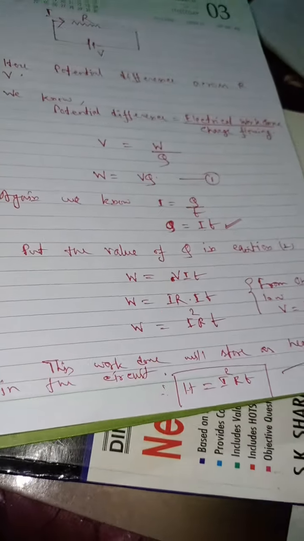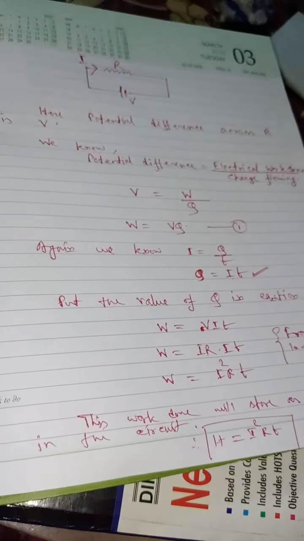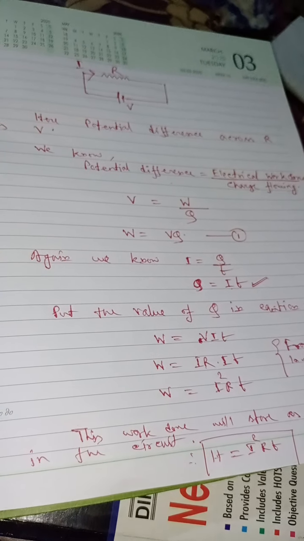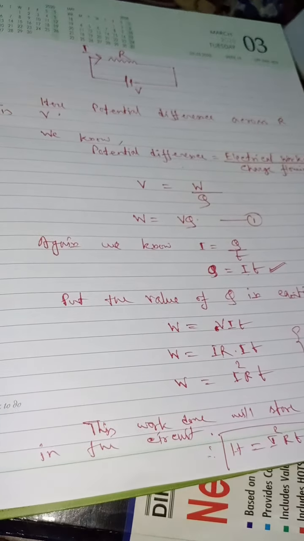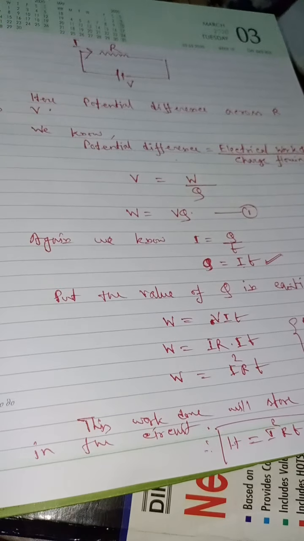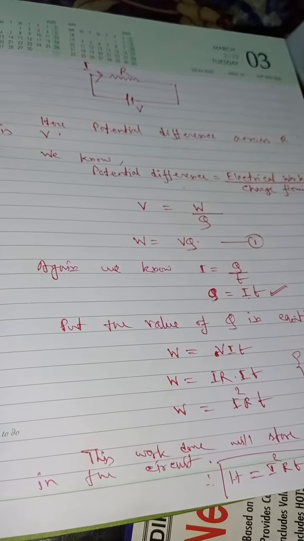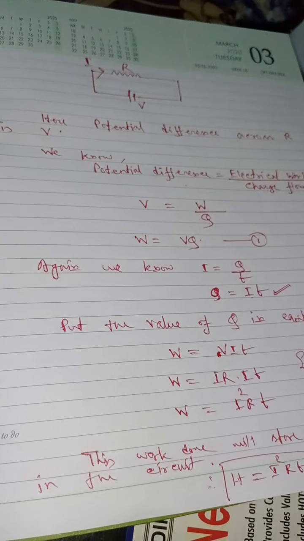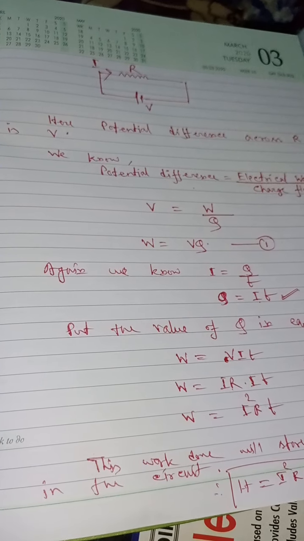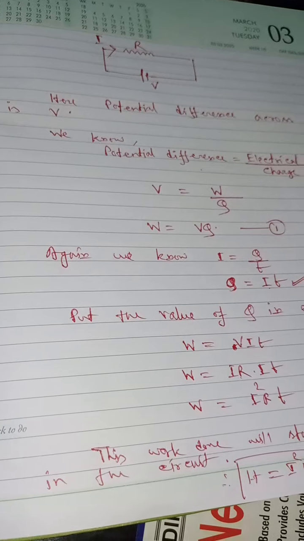This is about the heating effect of electric current. Now this heating effect is applicable for the electric heater, electric geyser, electric iron, all of these.